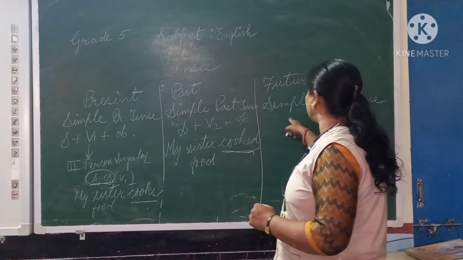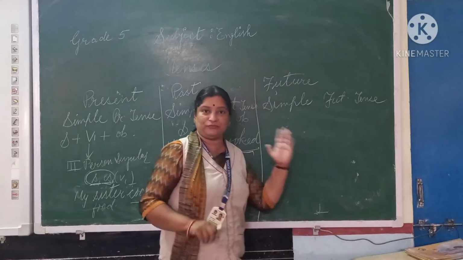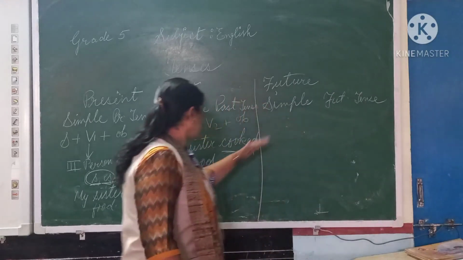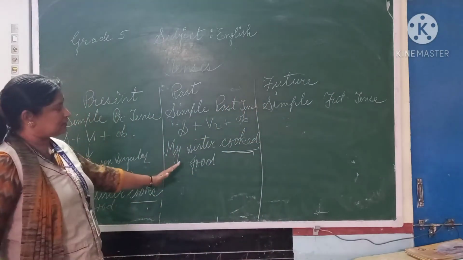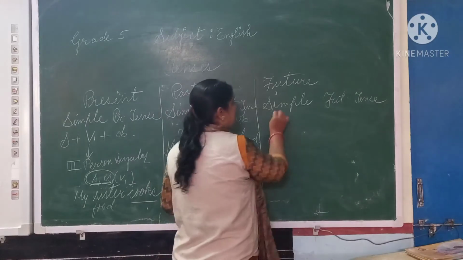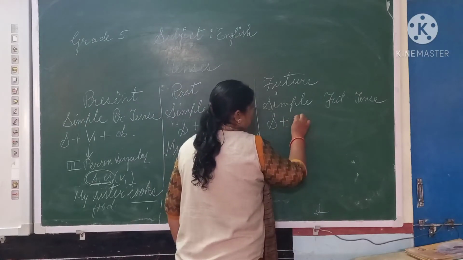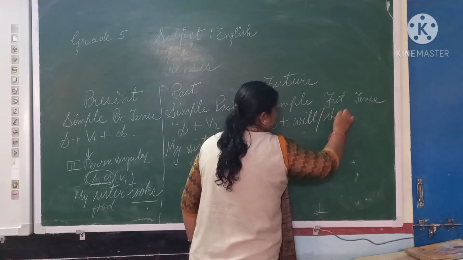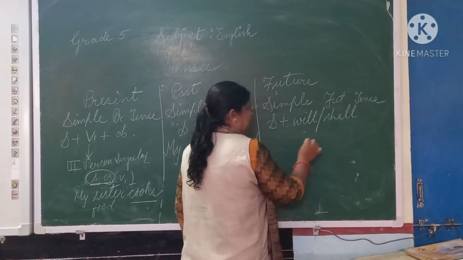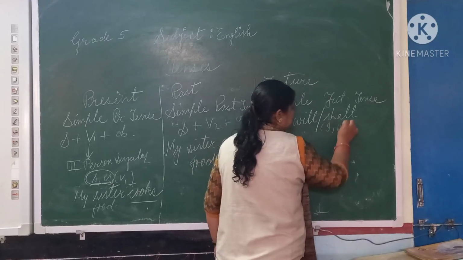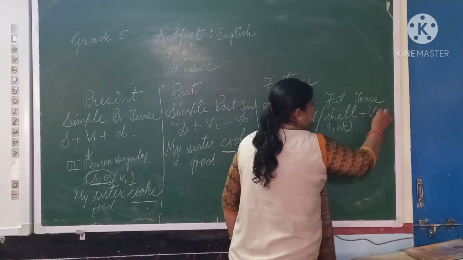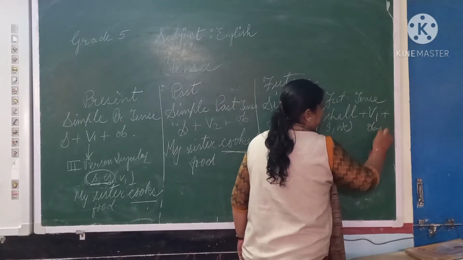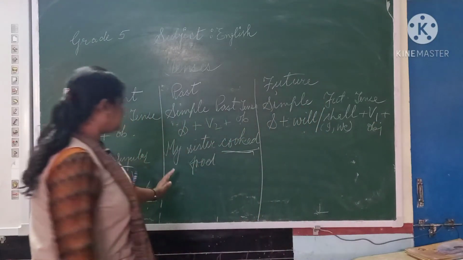Clear? Now we do the next one, that is future. Future means what we'll do after some time. So here I will take the same example. First write the structure, beta. Subject plus will or shall. Will or shall we are using here. With I and we use shall. Okay, and afterwards first form of verb and then object. Okay, so how will you write the sentence?